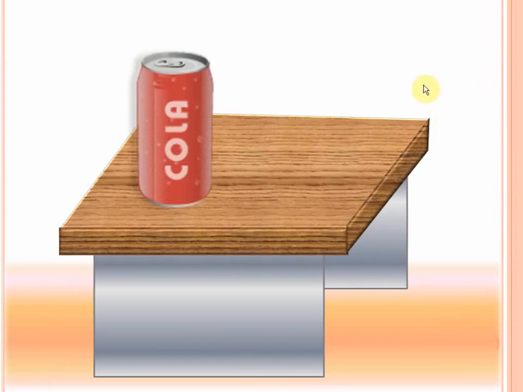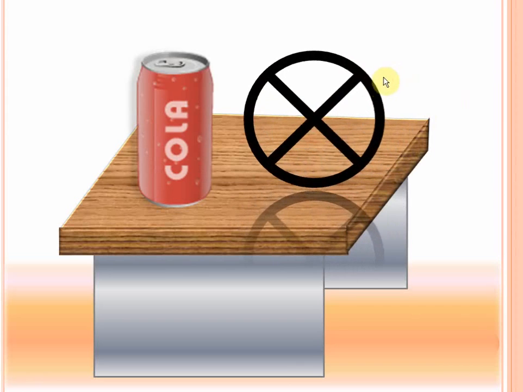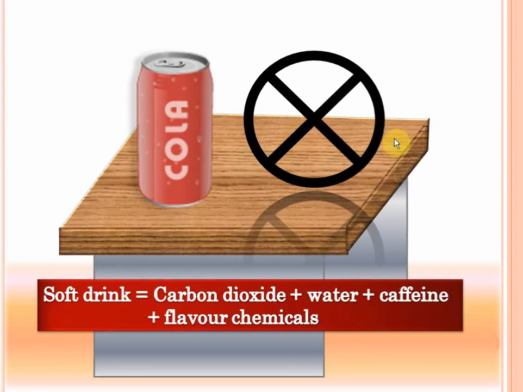Similarly, take your soft drink cans. Are soft drinks pure? They aren't. Using special physical processes, you can actually separate soft drinks into carbon dioxide, water, a substance called caffeine, and different flavor chemicals. So as you can see, it does not contain the same kind of particles. Carbon dioxide is a pure substance, water is a pure substance. But as you can see, carbon dioxide and water and caffeine and flavor chemicals, so soft drinks contain different types of particles. So soft drinks can't be pure, isn't it? Similarly, they can be broken down into these different substances by using physical processes, so they're not pure.